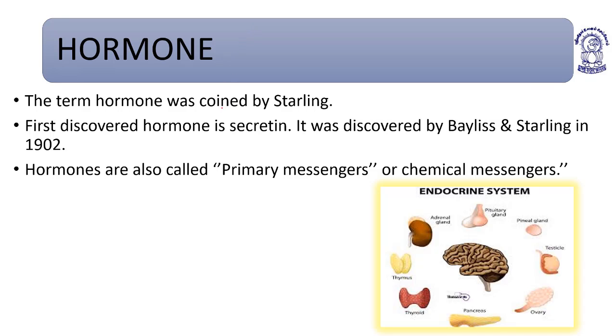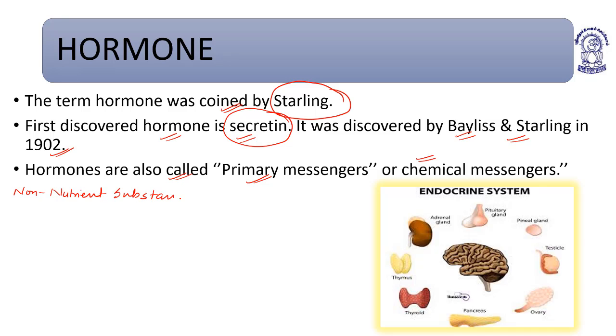Now coming to the next, hormones. The term hormone was coined by Starling, very important, Starling. The first discovered hormone is secretin. It was discovered by Bayliss and Starling in 1902. Hormones are called primary messengers or chemical messengers. They are non-nutrient substances, as they are not a part of nutrition. They cannot be taken in the diet.